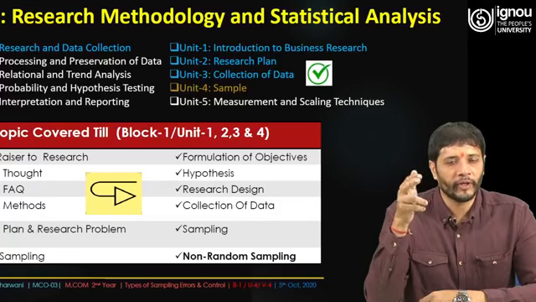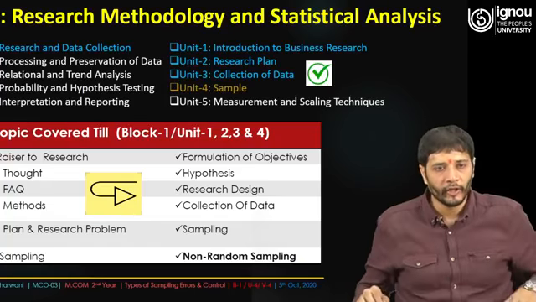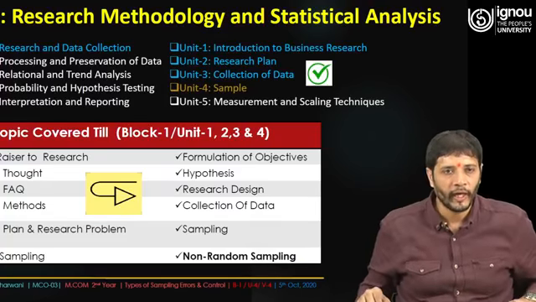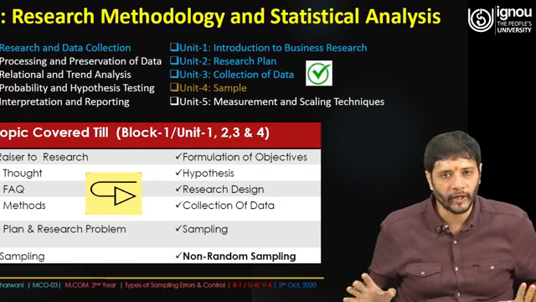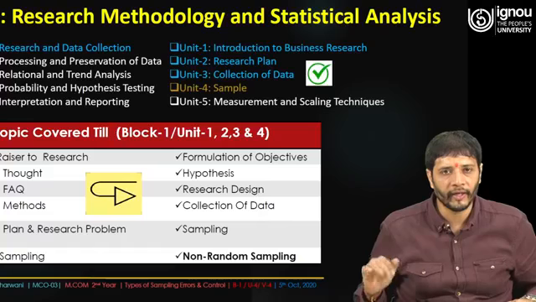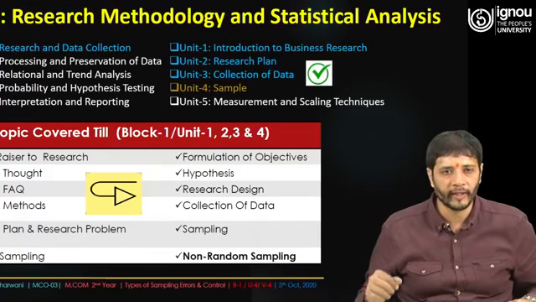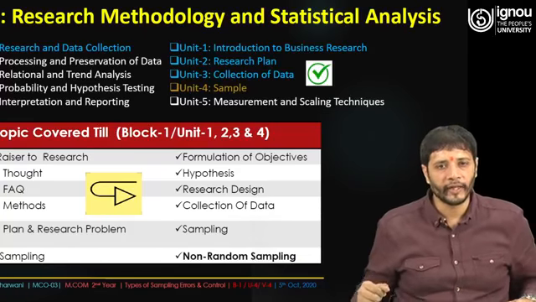So when we go a little more mature as far as the discussion is concerned, we will definitely talk about how to test the hypothesis. This could be part of the 4th block, and the 5th block talks about interpretation and reporting. As far as the basic part is concerned, we have covered the research, the research method, then research sampling, then random sampling, then formulation of objectives, hypotheses, research design, collection of data, and sampling.